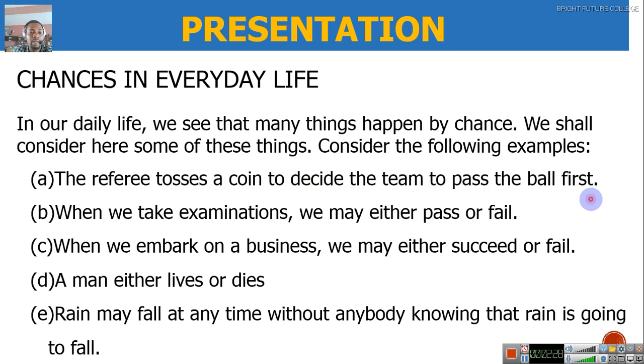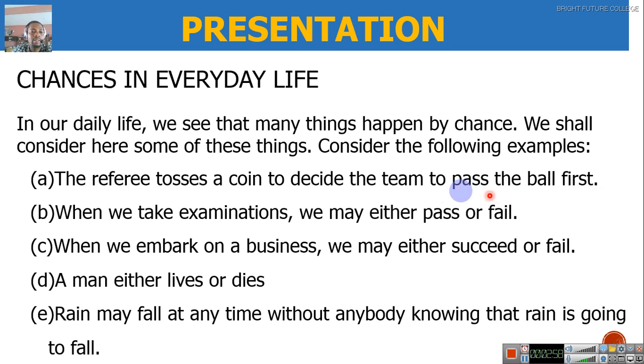Whenever they want to play football, officially, the referee will call the two captains to the center. You always notice that, and he will toss a coin to decide the team that will pass the ball first, to avoid any controversy. And when he's tossing the coin, he's not the one that decides the side of the coin that will show up. It happens by chance.